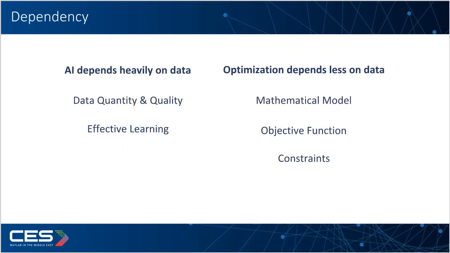And this is important to know. AI depends heavily on data. Without sufficient and high-quality data, AI models cannot learn effectively. Optimization depends less on data and more on having a well-defined mathematical model, including an objective function and constraints. So, AI needs data while optimization needs a mathematical formulation.